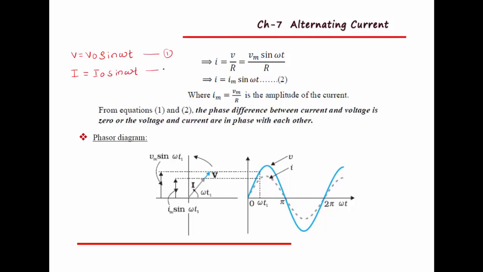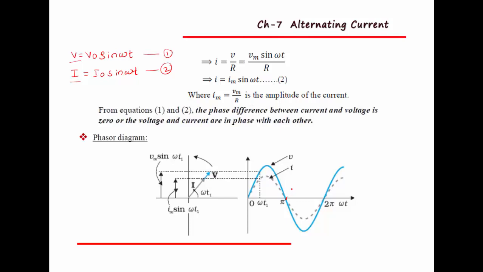Let us compare these two equations. That indicates both voltage and current are in phase with each other. There is no phase difference between voltage and current when AC is connected to a resistor. Here you can observe this wave diagram. This is voltage and this indicates alternating current. Voltage and alternating current both are moving in phase with each other. At the same time, both are maximum. At the same time, both voltage and current are minimum. That indicates voltage and current are in phase with each other.